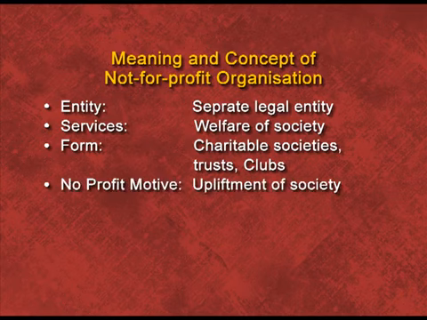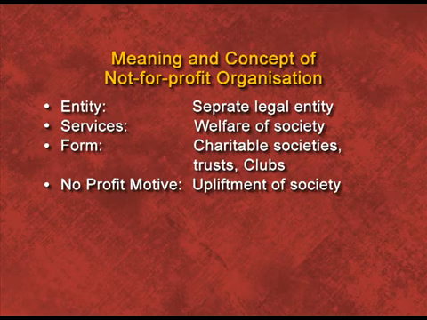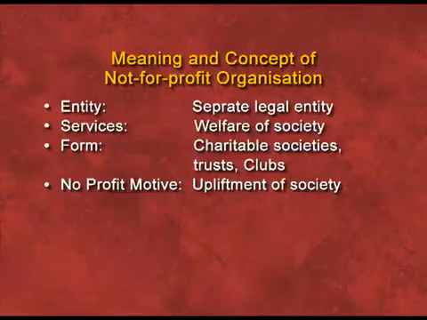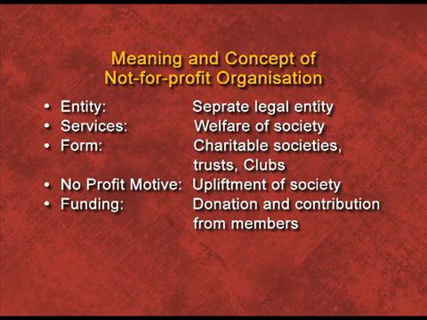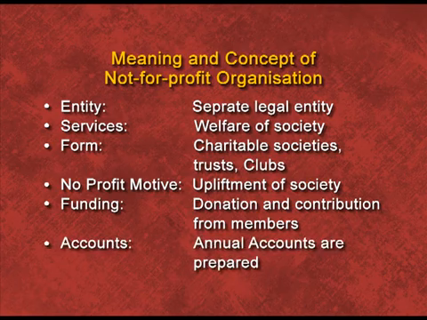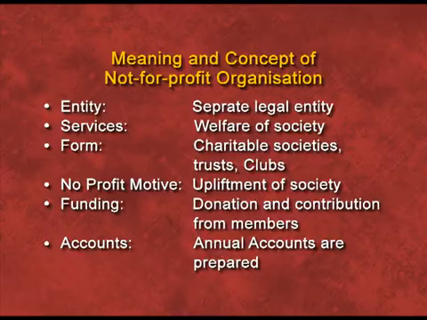The fourth feature is no profit motive. Non-profit organization is set up for the upliftment of society but not with the aim of earning profit. Fifth is funding. Now the question is from where the funds come. The funds of the non-profit organization come in the form of donation and contribution from the members. Last, accounts. Like profit organization, NPO also prepare its final accounts. Its final accounts are prepared in the form of receipt and payment account, income and expenditure account and balance sheet.